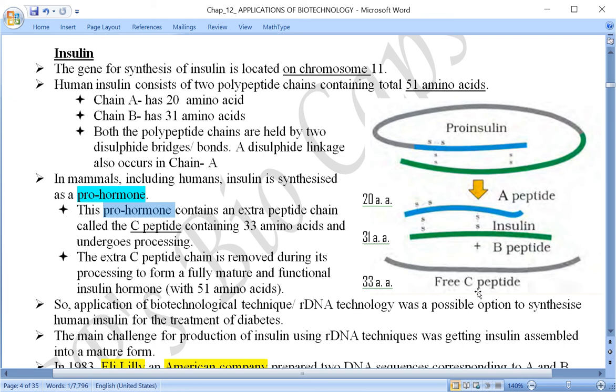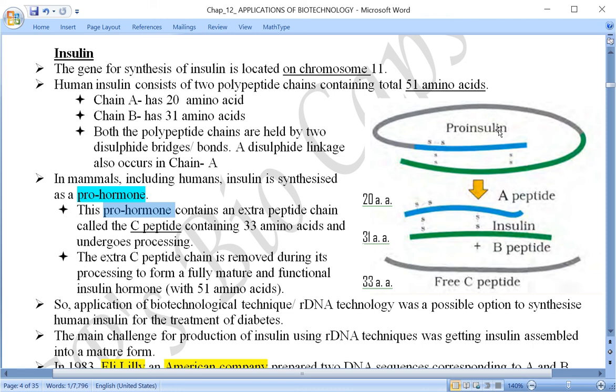That means this prohormone or proinsulin has to undergo processing. If you remember, in the previous chapter we discussed the processing of hnRNA, after which functional messenger RNA is produced, which is able to code for protein synthesis, that is, translation. hnRNA does not directly take part in protein synthesis.